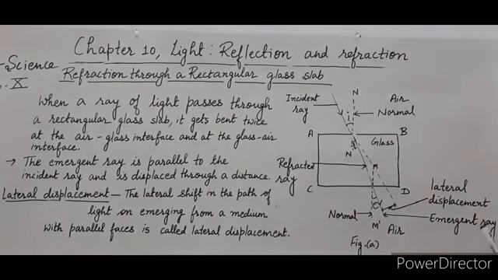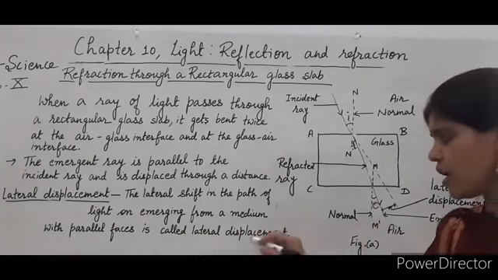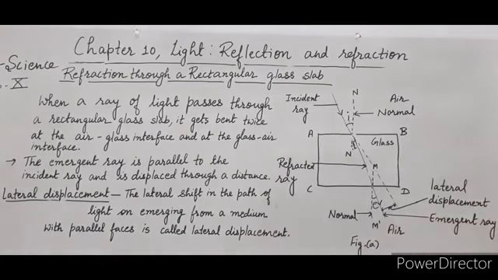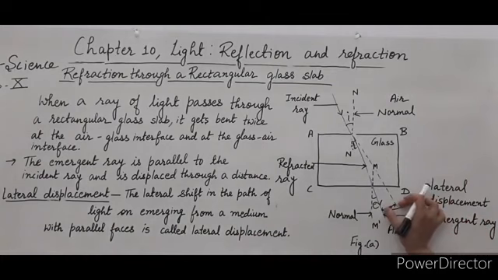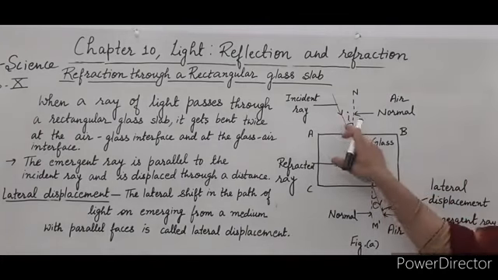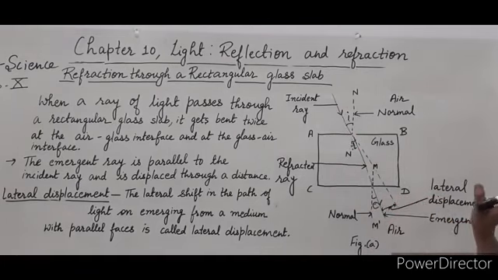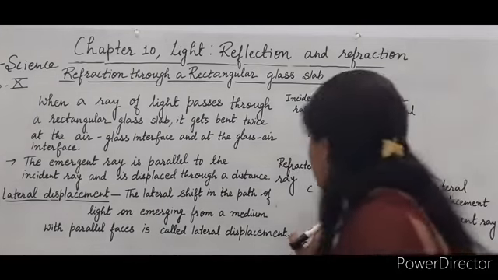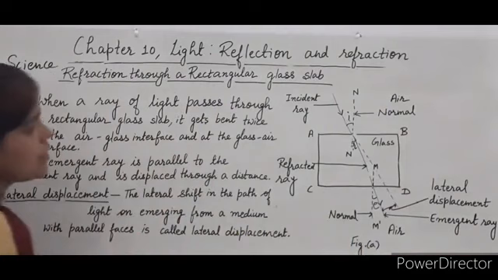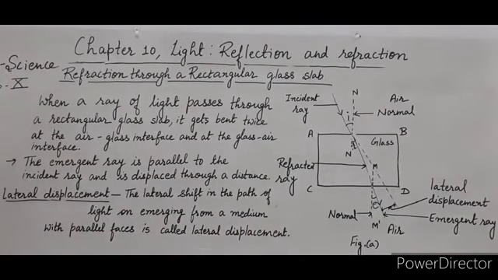The lateral shift in the path of the light on emerging from a medium with parallel faces is called lateral displacement. This is the displacement of the incident ray from its path after refraction. So this is all about refraction of light through a rectangular glass slab.